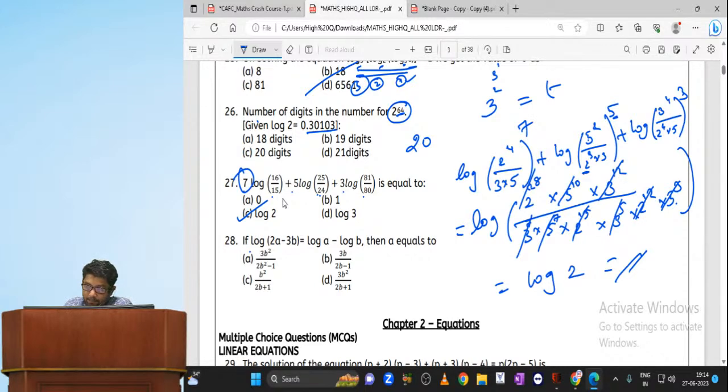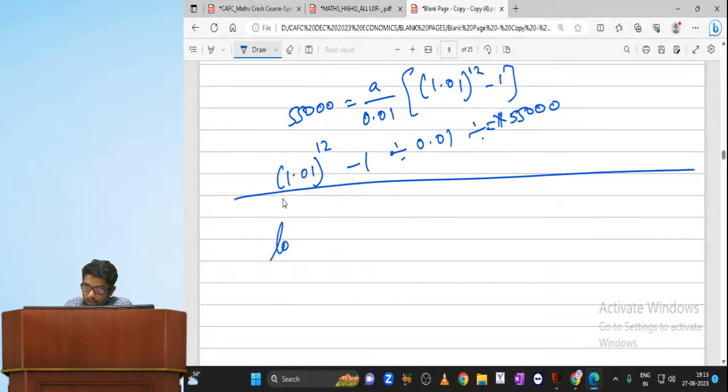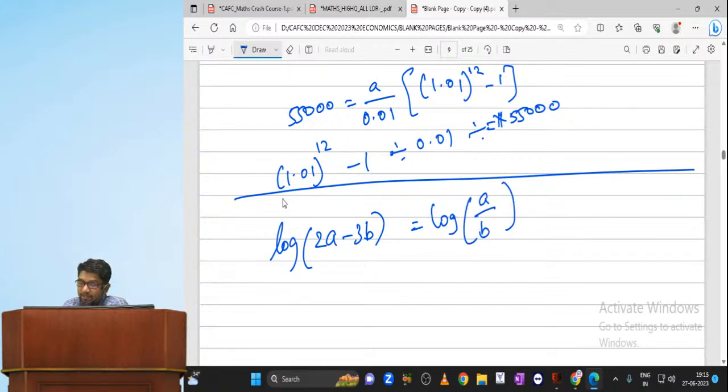Now log of 2a minus 3b equal to log of a minus b. So you know what to do. Log of 2a minus 3b is equal to log a minus log b, which is log of a by b. If I just do that at the basics of derivatives now, I think this is not the right time, my dear. Tomorrow is the exam. Others will get confused, okay? Log gets cancelled. So what you'll get, I hope you understand what I'm trying to say. 2ab minus 3b square is equal to a.